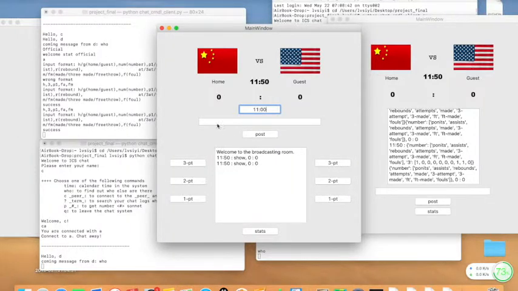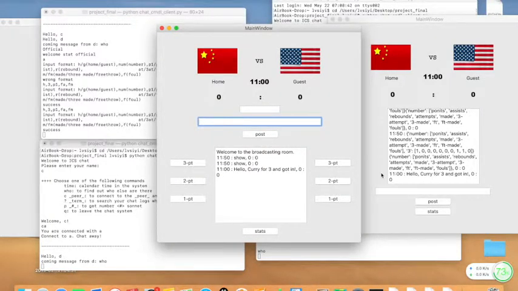For example, it's now 11, and he can also type in words, like say hello to everyone, and for example Curry for 3 and got in. He can post this so that everyone else can get the points. This time he just needs to click on the 3 for US, so that each audience member will be updated.